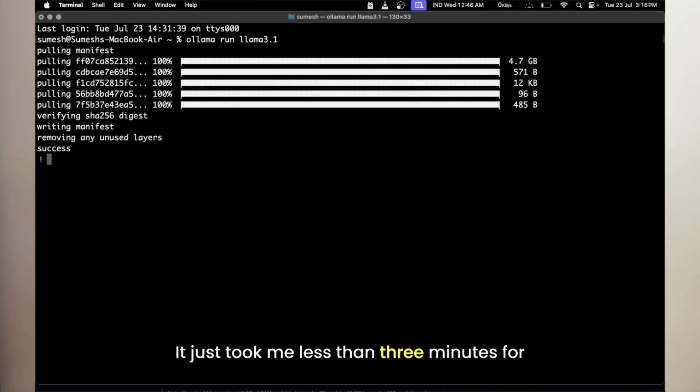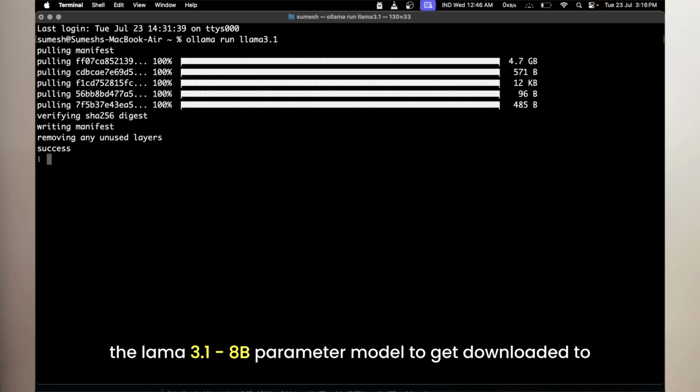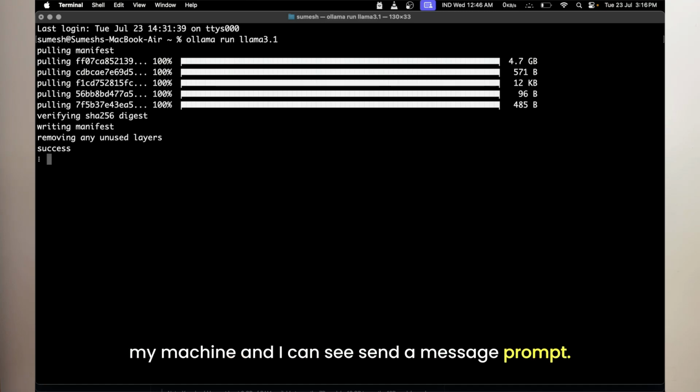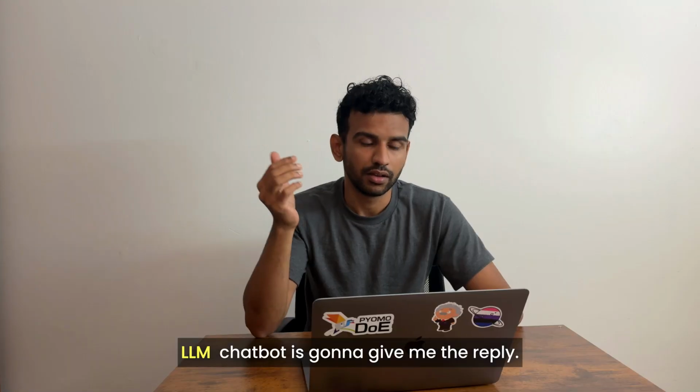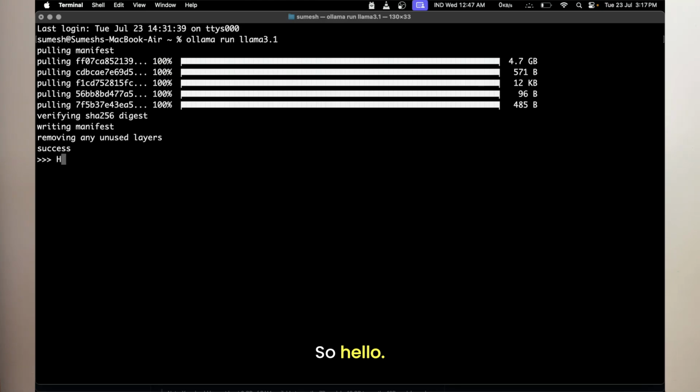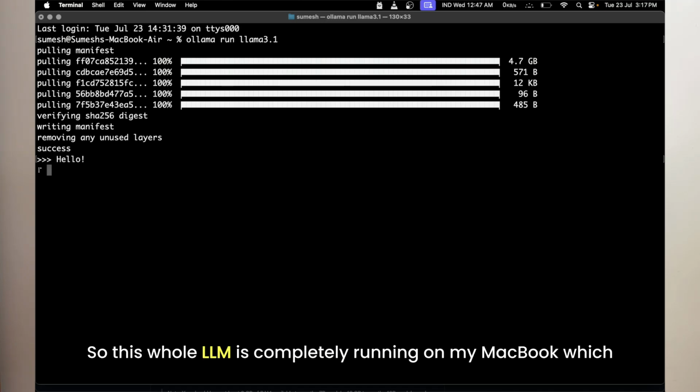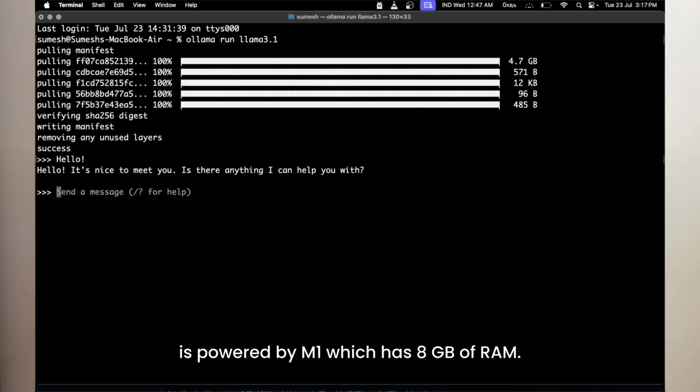It took me less than 3 minutes for the Llama 3.1 8 billion parameter model to get downloaded to my machine, and I can see the send a message prompt. Now I can send any text and the LLM chatbot is going to give me the reply. So, hello. This whole LLM is completely running on my MacBook, which is powered by M1 with 8 GB of RAM.